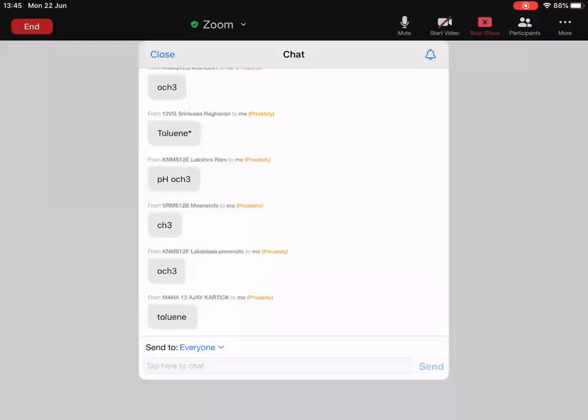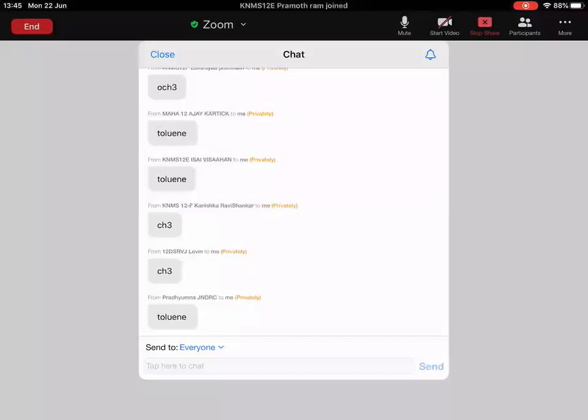Yes, many students are giving the answer. The ring which is having CH3 will migrate. You may ask me a question: sir, if both the rings are having electron donating groups, then what to do? In that case, we have to see which is having more electron donating tendency, and that will migrate.